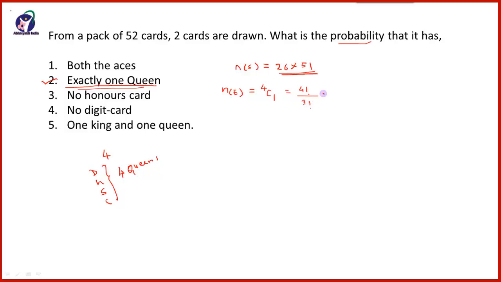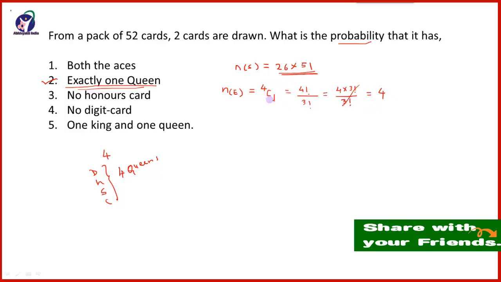So 4 factorial is 4 into 3 factorial upon 3 factorial, so this gets cancelled and it is equal to 4. So if it is 4C1, it will always be 4. 6C1, remember it will always be 6. 7C1, it will always be 7. So the favorable outcomes here will be 4 as far as queen is concerned.